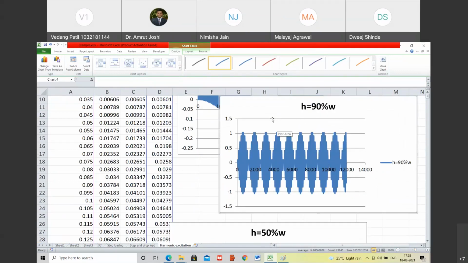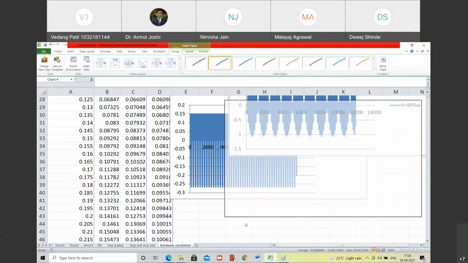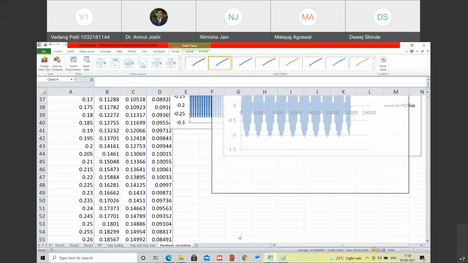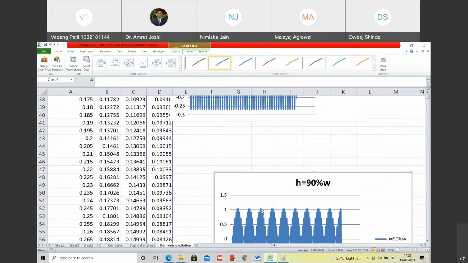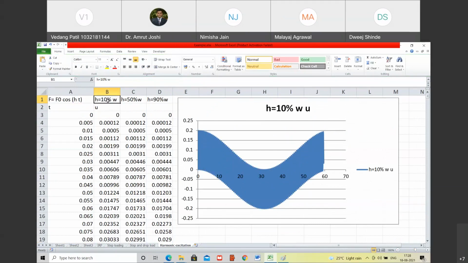So what is your observation? Tell me the observations from these three graphs. So in the first graph, look, when the external frequency was very small in comparison with the natural frequency of the system, are you with me? Yes, sir.